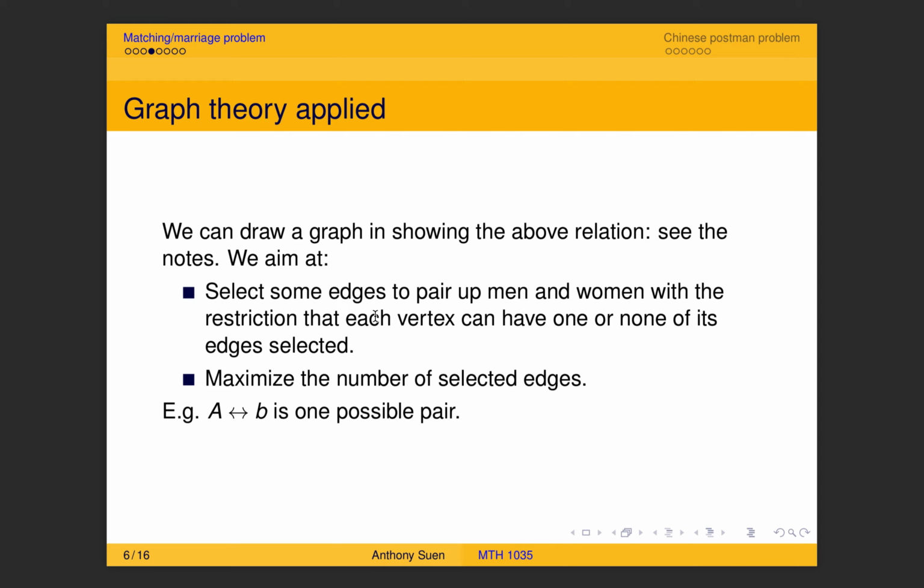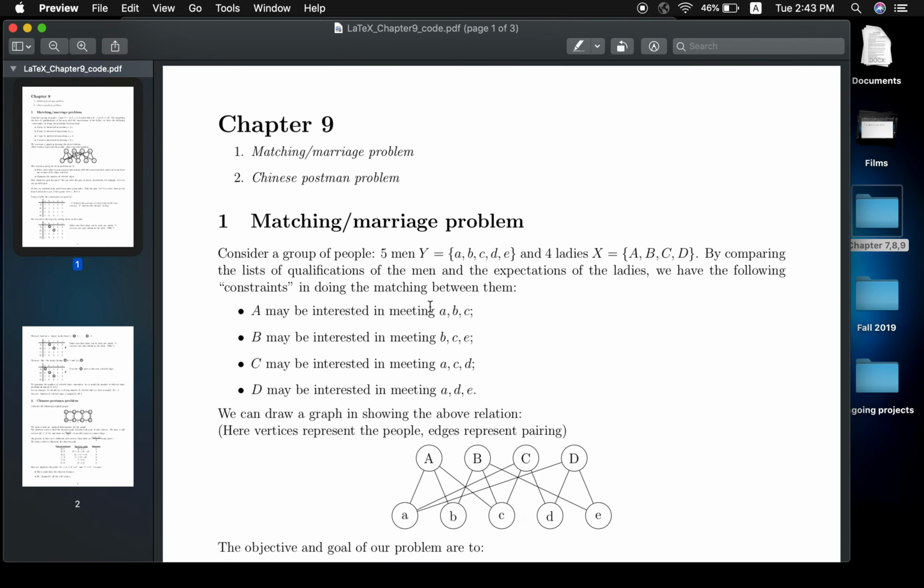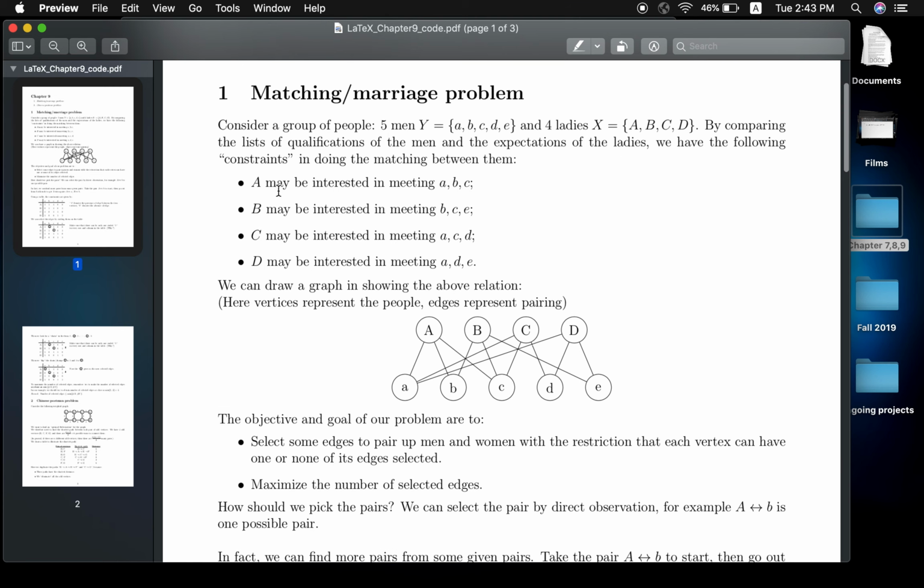Okay, so we can draw a graph to illustrate the relation. Of course you can refer to the notes. So let me just go back to the notes. So here are the notes. Now, exactly the same criteria, the same constraints, and then I use this graph in showing their relation.